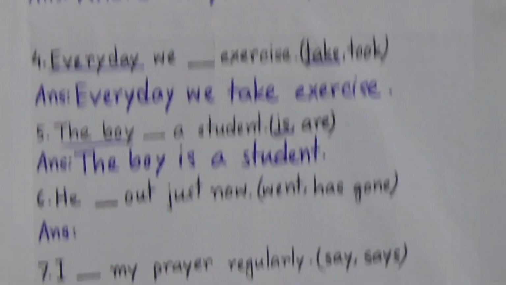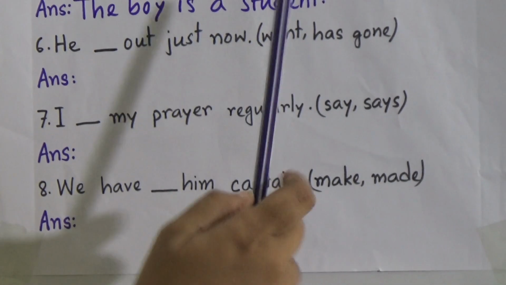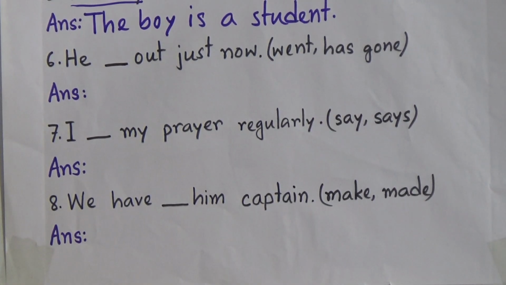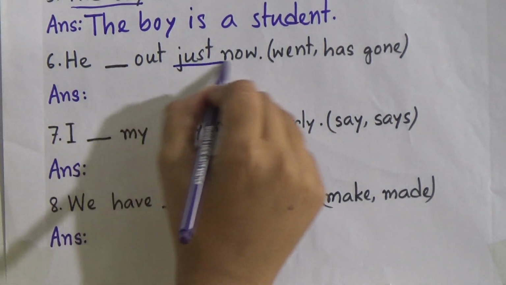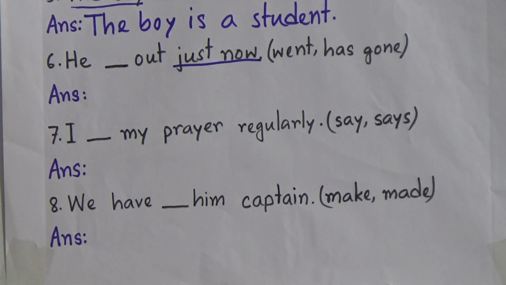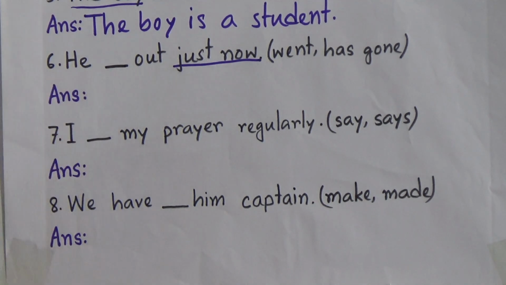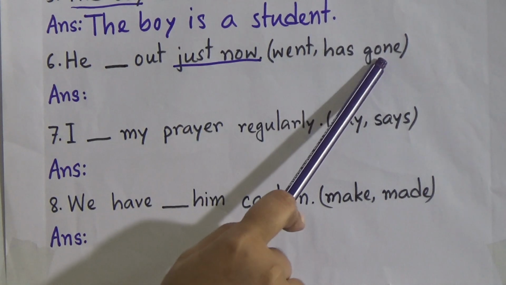Now number 6. He dash out just now, and the options are went and has gone. Now look, my dear students, there is just now, and could you remember when you find just now what will be here? Yes, this sentence will be present perfect tense. So which one will be the correct answer, went or has gone?